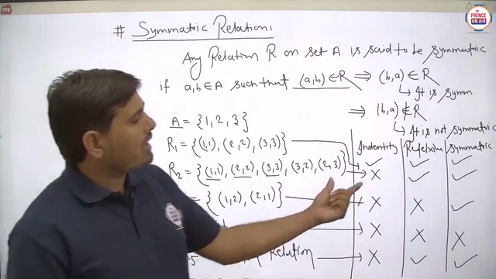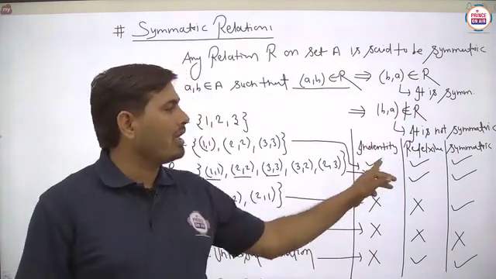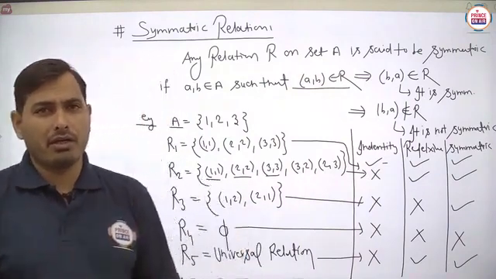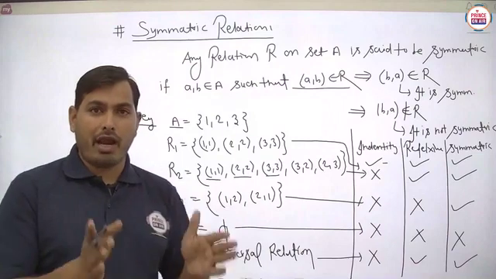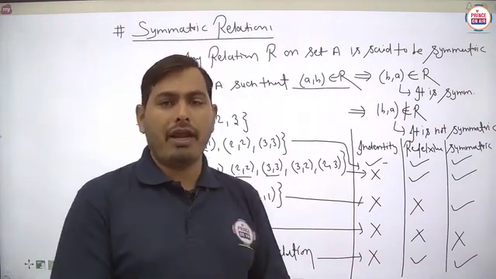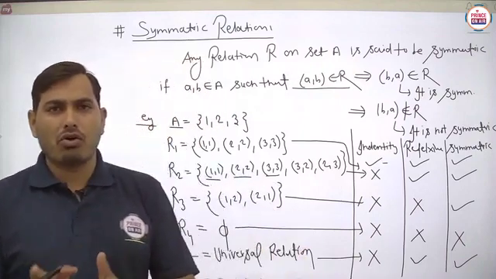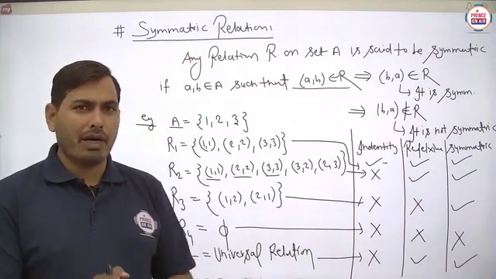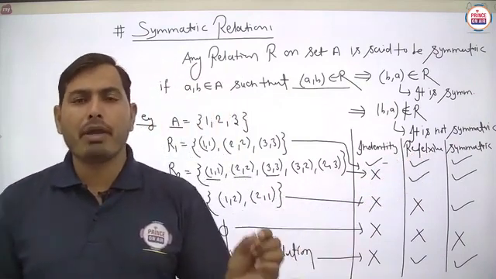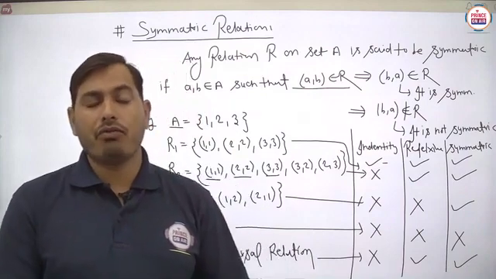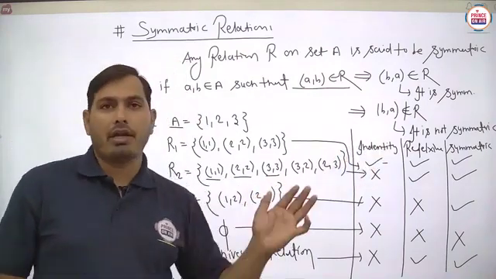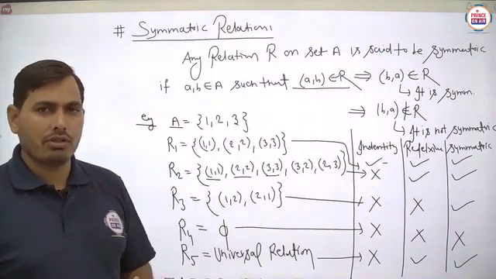And you can say one more important thing, student, for identity and reflexive. Basically, each and every identity relation is always reflexive, but all reflexive relations may or may not be identity. We have to remember this thing. Is it clear? So you can correlate identity with the reflexive relation also. Is it clear?